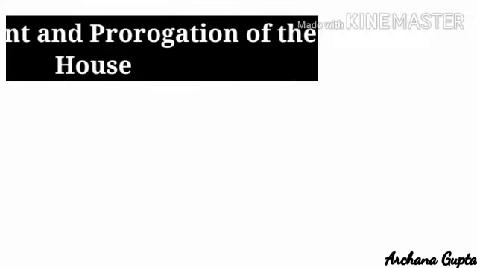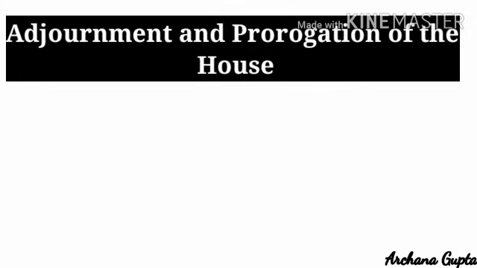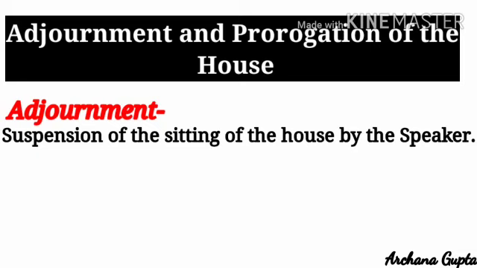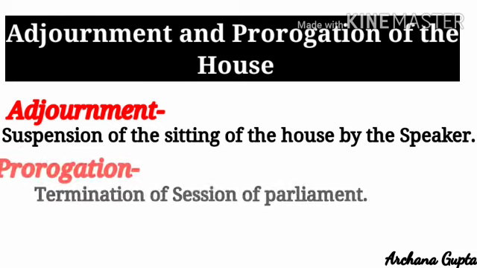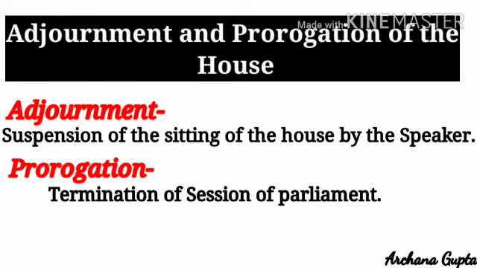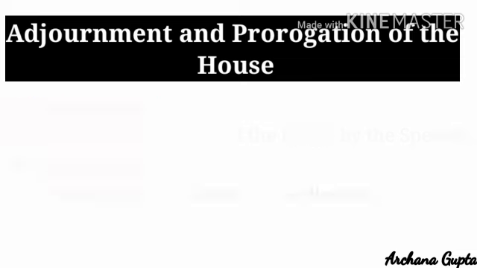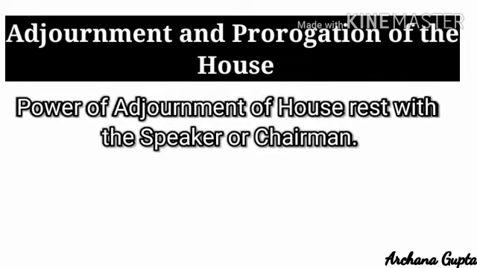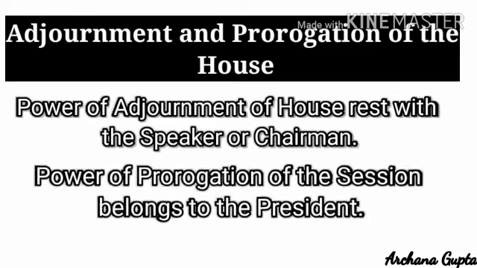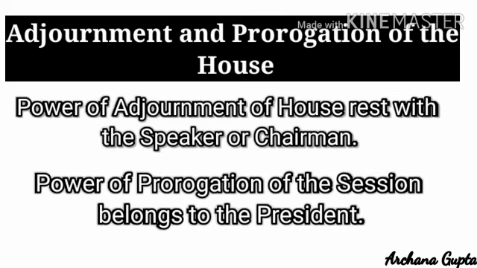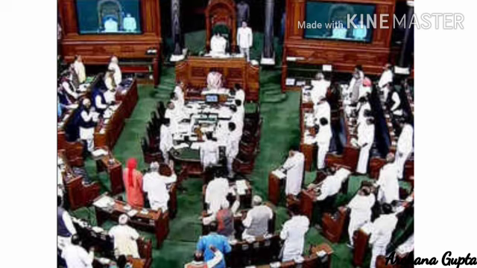Now let me tell you a few points related to adjournment and prorogation of the house. Adjournment of the house means suspension of the sitting of the house by the speaker, and prorogation means termination of the session of parliament. This is the basic difference, so you need to always keep it in mind. As I have told you, the power of adjournment of the house rests with the speaker or the chairman, and the power of prorogation of a session belongs to the president.